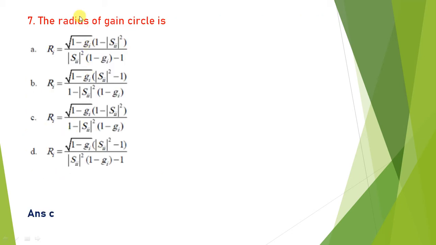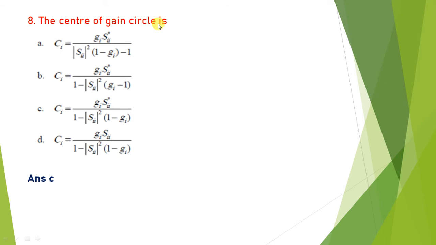The radius of the gain circle is straightforward from the theory part. No need to explain. The radius of the gain circle is given by equation C. Ri is equal to square root of (1 minus Gi) times (1 minus mod Sii squared), divided by 1 minus mod Sii squared times (1 minus Gi). So answer is C. Similarly, the center of the gain circle, again it is from the theoretical part. Ci is equal to Gi Sii star divided by (1 minus mod Sii squared) multiplied by (1 minus Gi). So the answer is C.